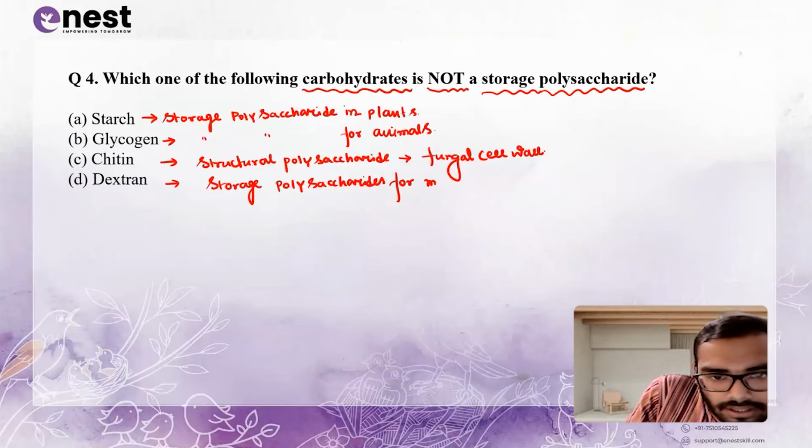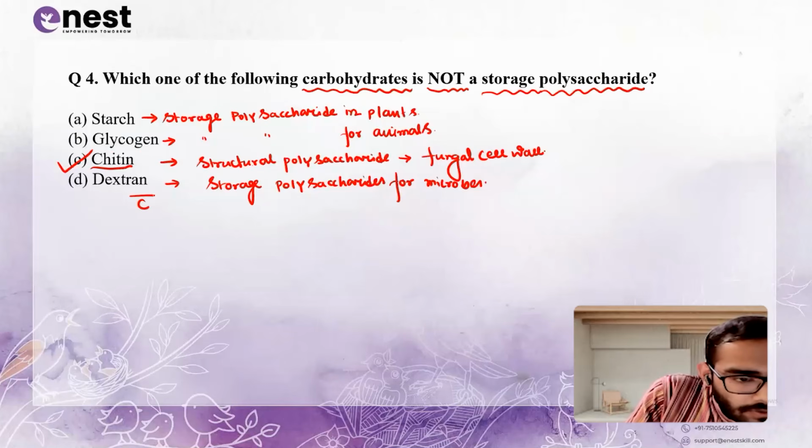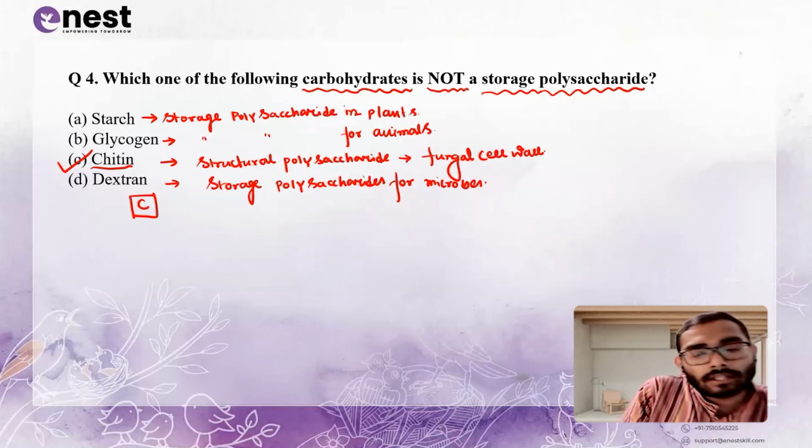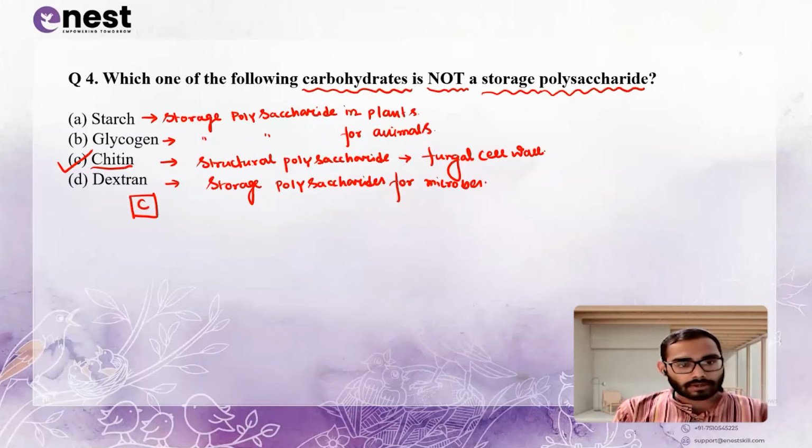So the correct option is option C, chitin. For question number 4, the correct option is option C, chitin. That is not a storage polysaccharide, but it's a structural polysaccharide.